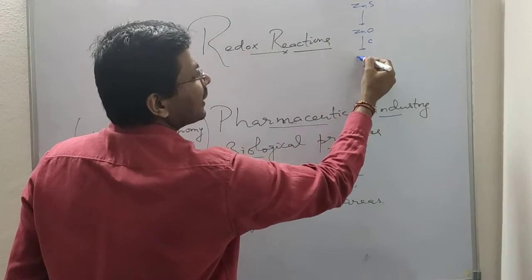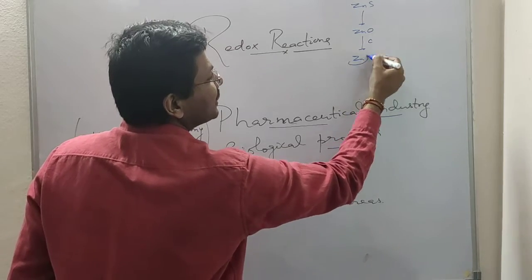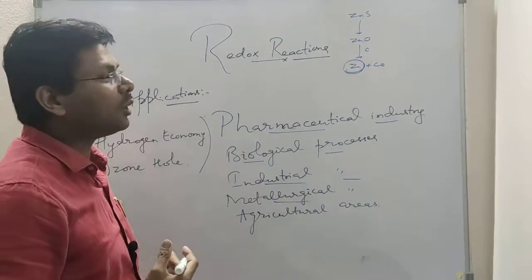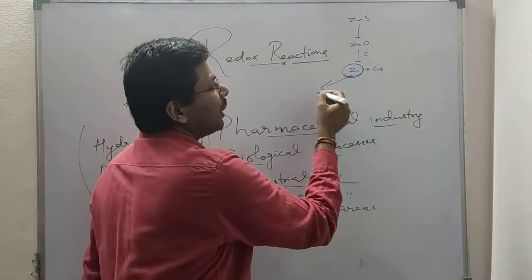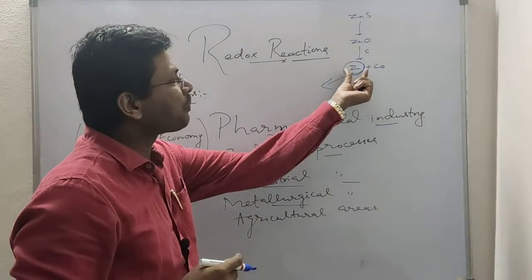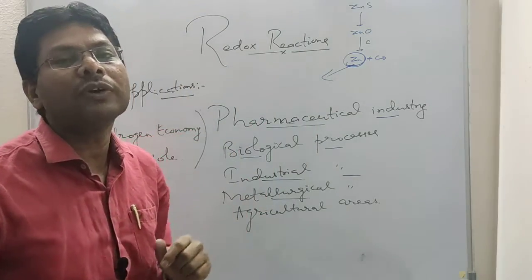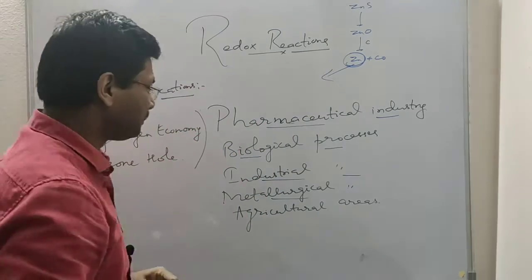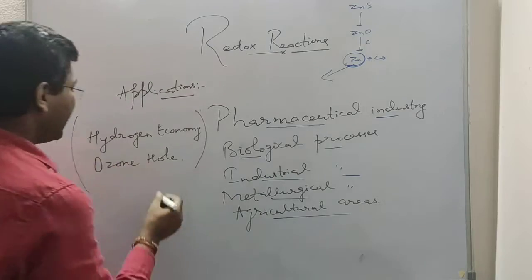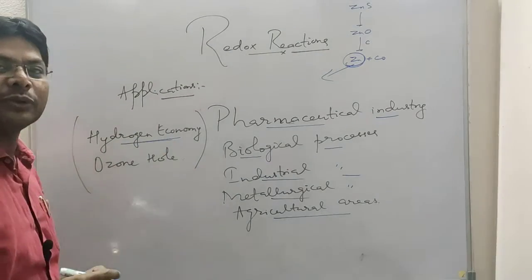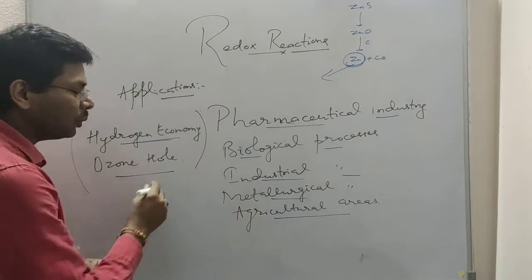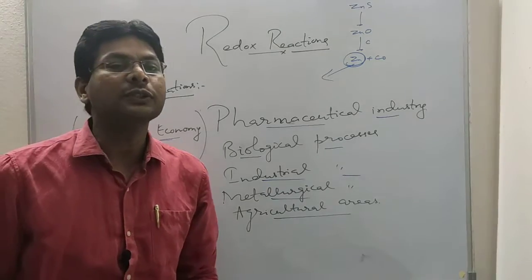Zinc oxide on reduction gives zinc plus CO, and this is purified. An electrochemical process is used for the purification of zinc. All these processes involve redox reaction. Agriculture, even hydrogen economy, using hydrogen as future fuel, ozone hole. These are all redox reactions, to name a few.